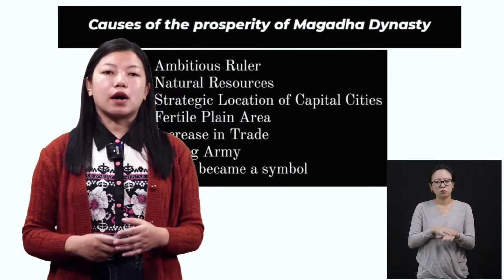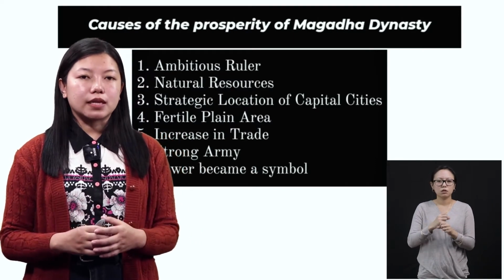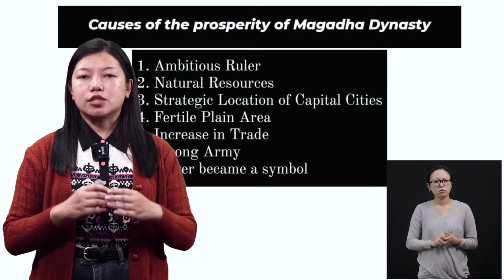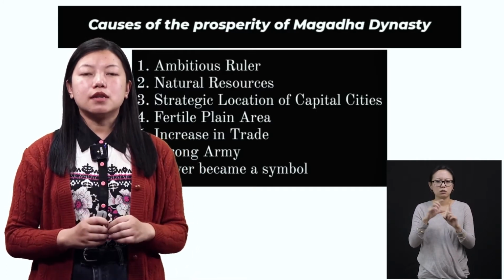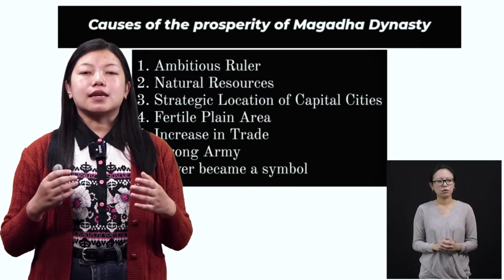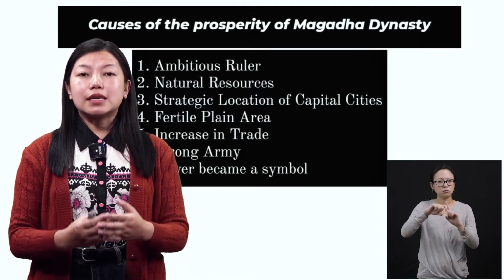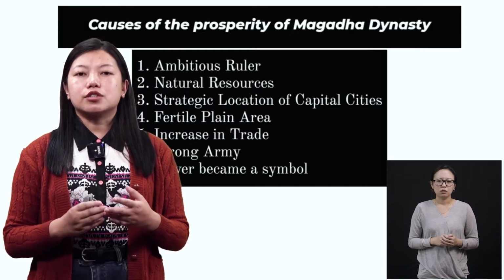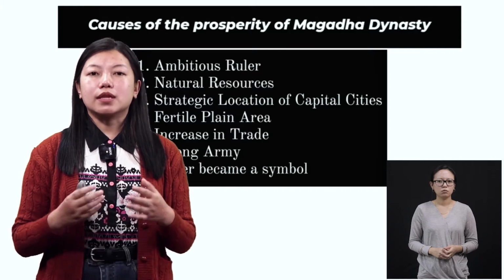But in the later part, Magadha did not become a powerful kingdom anymore, and it was because the sons of Ajatashatru took the empire from the father, and then they couldn't prove themselves as a strong leader and as a strong king like their grandfather Bimbisara and their father Ajatashatru. Now, when you look at these two kings, what do you think?